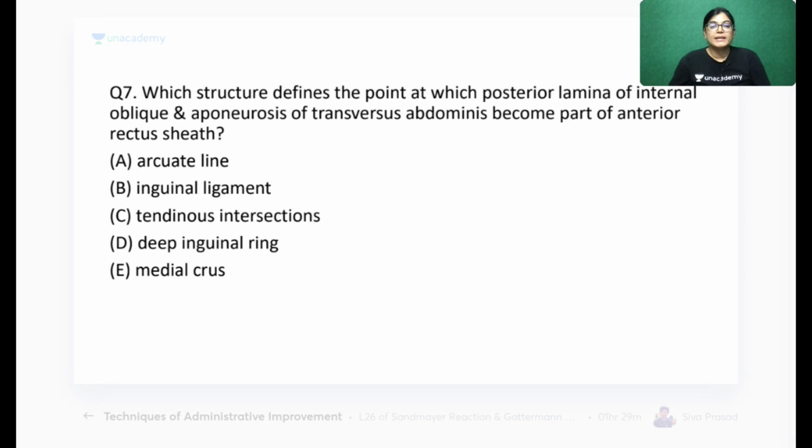Which structure defines the point at which the posterior lamina of internal oblique and the aponeurosis of transverse abdominis muscle become part of the anterior rectus sheath? So you have to tell me which anatomical landmark is defining it. Whether it is inguinal ligament, arcuate line, tendinous intersection, deep inguinal ring, or medial crux. So question number 7, mark the correct answer.